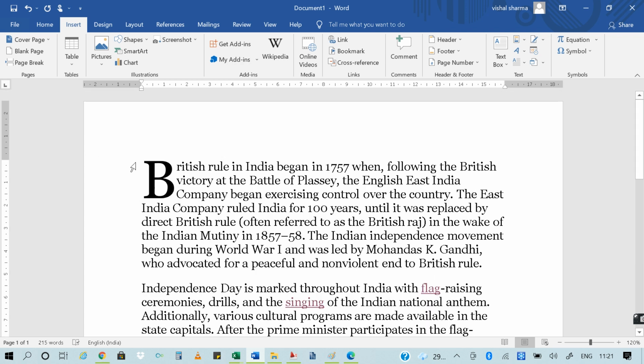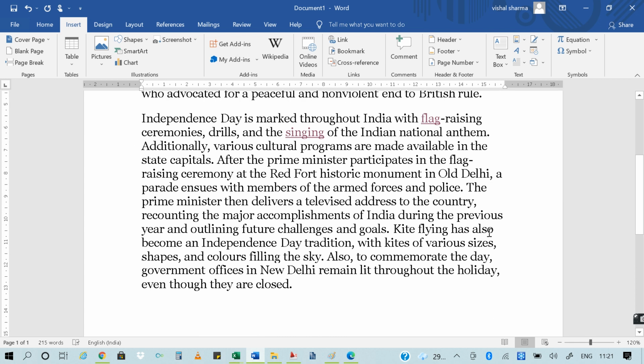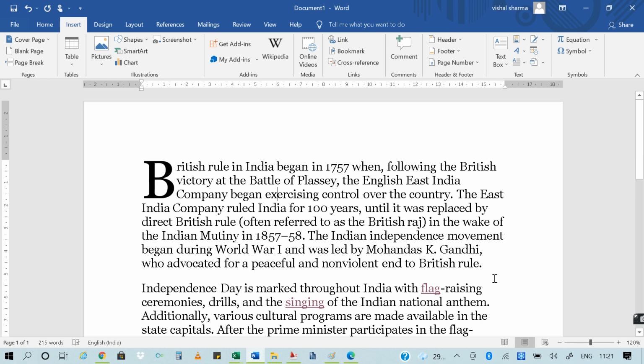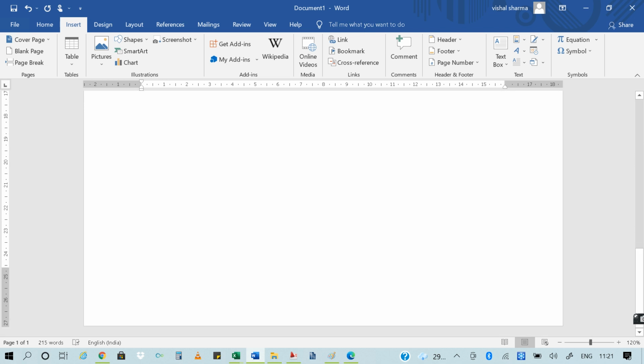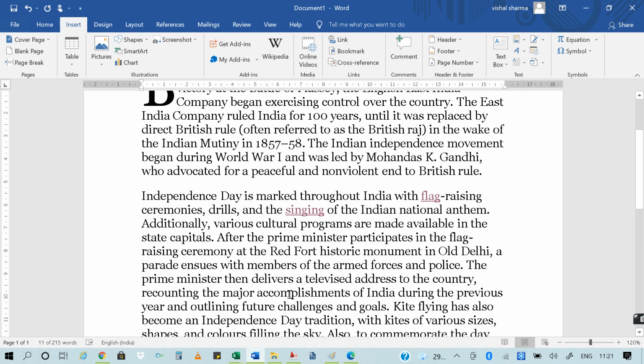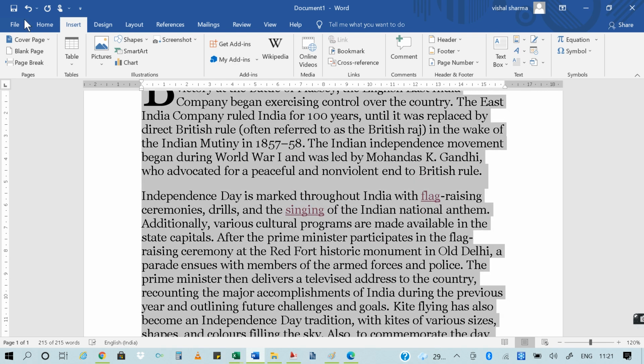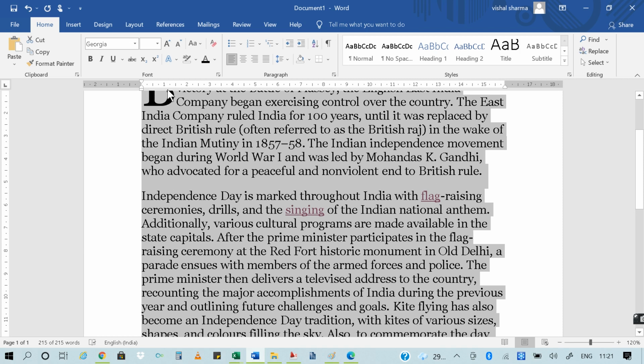Now I will tell you some alignment things. Here on the right side the alignment is not equal. So select your text with the mouse, or simply press Ctrl+A, which is better. There are four different types of alignments here.